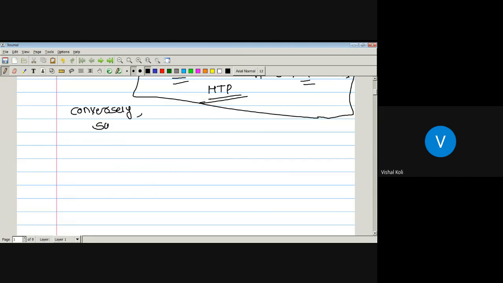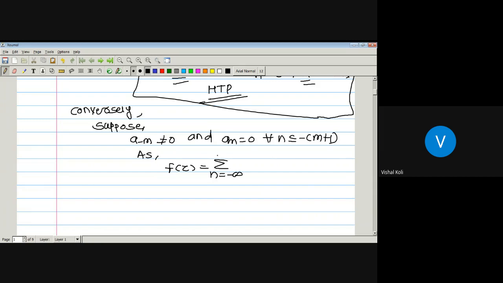Suppose a_{-m} is non-zero and a_n is equal to 0 for all n less than or equal to minus m minus 1. Now we have to prove that the given function f(z) has a pole of order m at the point z equal to a. Now, by the Laurent series, f(z) is the series with n running from minus infinity to infinity of a_n (z minus a)^n.